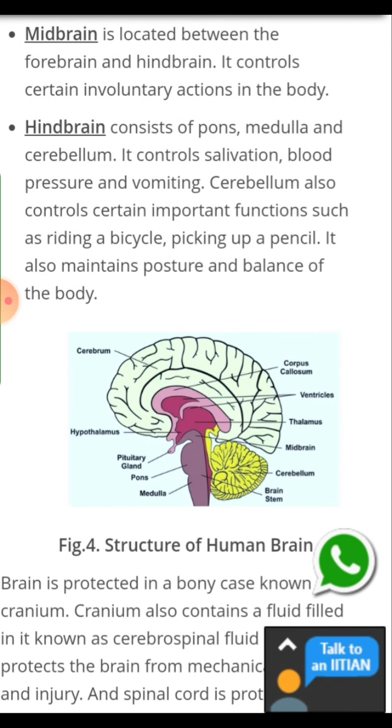The brain is protected in a bony case known as the cranium. The cranium also contains fluid called cerebrospinal fluid, which protects the brain from mechanical injury.